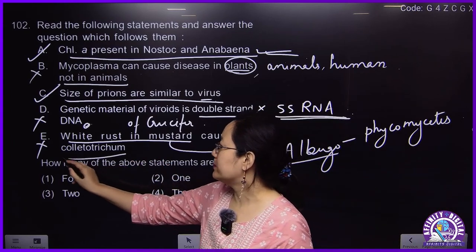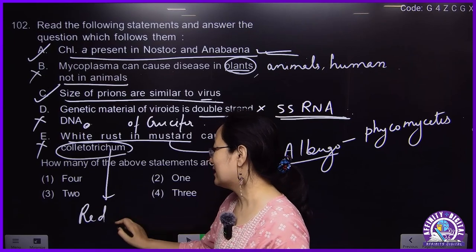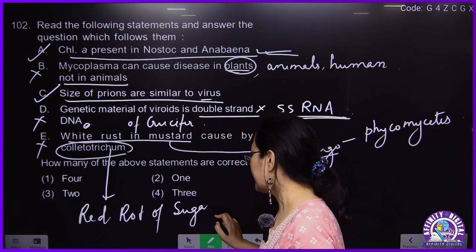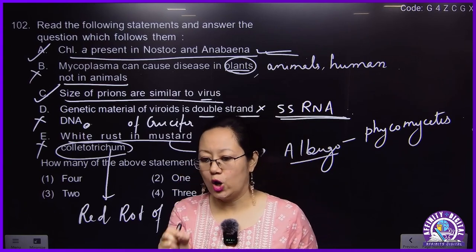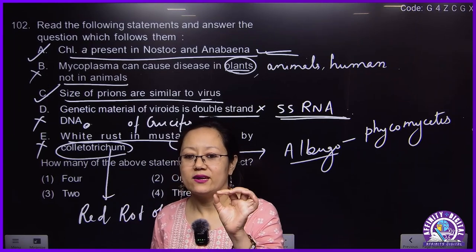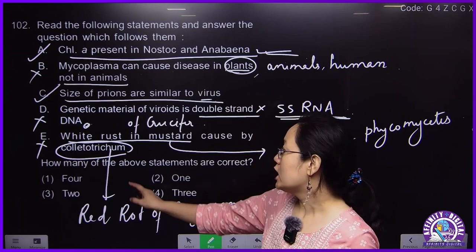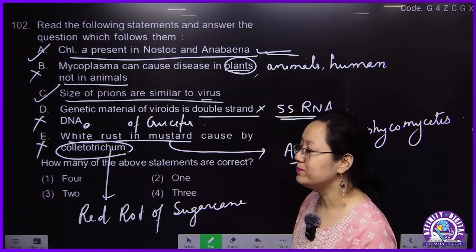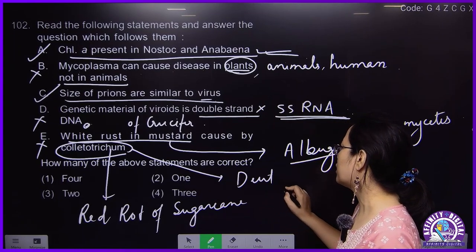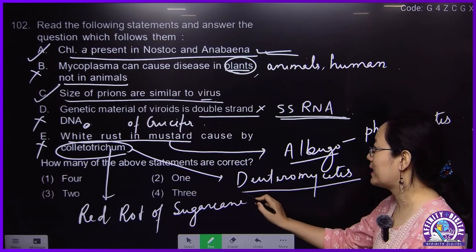Colletotrichum, this is also there in NCERT, causes red rot of sugarcane. In sugarcane, sometimes you will find long red stripes on the leaf or in the stem. Those red stripes are a form of disease caused by Colletotrichum falcatum, and this fungus belongs to class Deuteromycetes.